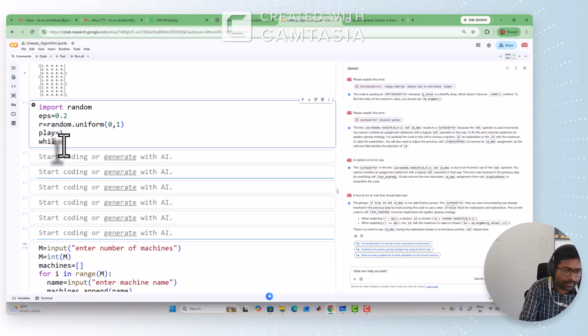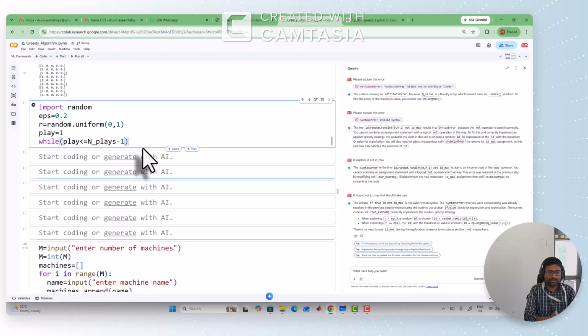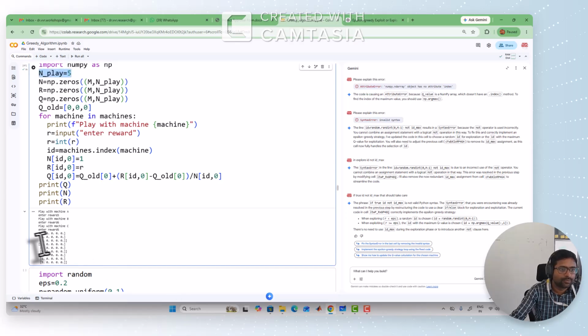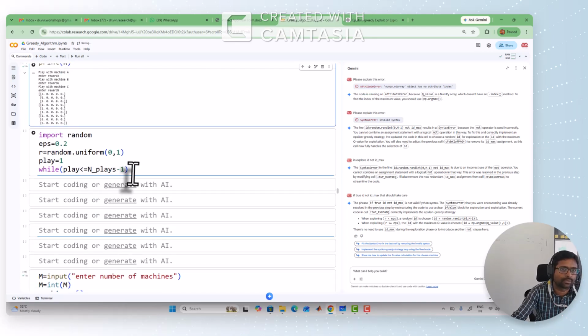And now I have to write a while loop, which will be repeated while play is less than or equal to n plays minus 1. Minus 1 only. That means 1, 2, 3, 4. We have 5 in total, so these are the 4 and 0 is already there. Total 5. The number of plays we mentioned is 5, so we have only 5 columns: 1, 2, 3, 4, 5. The first column is already updated based on the information given by the employee. The remaining 4 are empty for the users or players, that means n plays minus 1.